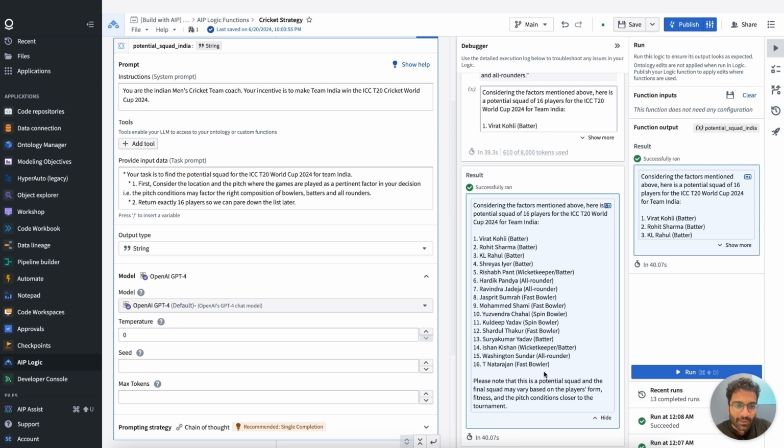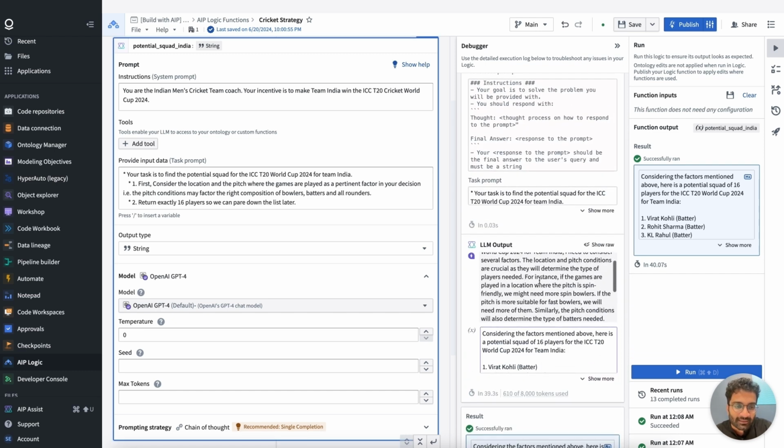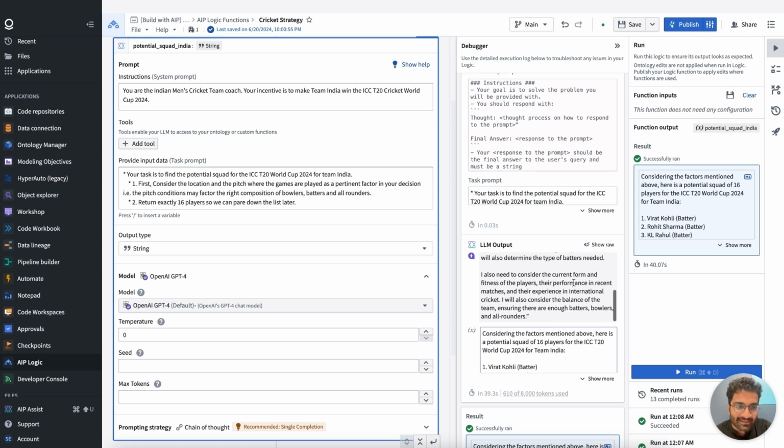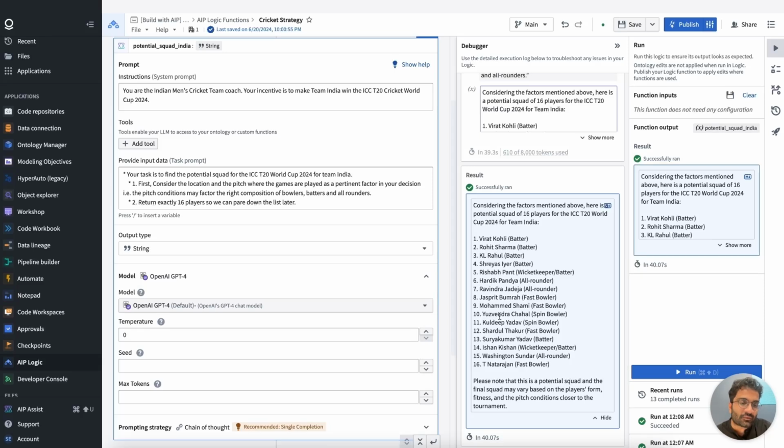On a cursory look at the 16 players, I can see that it is a good composition of batters and bowlers, and also some all-rounders. I can also see that there is a mix of young and senior folks, which is generally the composition that Team India rolls with. So it makes sense on a cursory look, but if I were to actually look at the reasoning, I see that it has considered location and pitch conditions that are pretty generic in nature. The other thing is that it is considering form and fitness of the players in their current state. But when I look at the players, I can see that some of them may not actually play the T20 format of the game anymore.